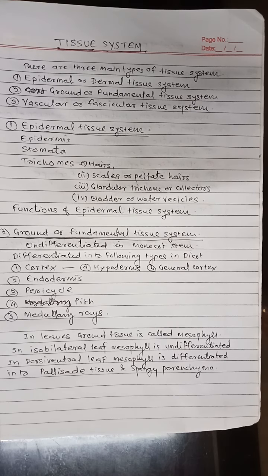The outermost layer of the root is called piliferous layer or epiblema, while the outermost layer of stem is called as epidermis. Its function is the absorption of water and mineral salts. The epiblema possesses numerous unicellular root hairs.